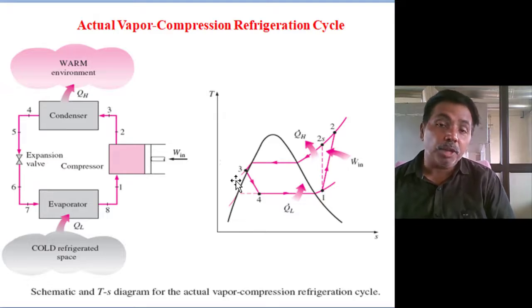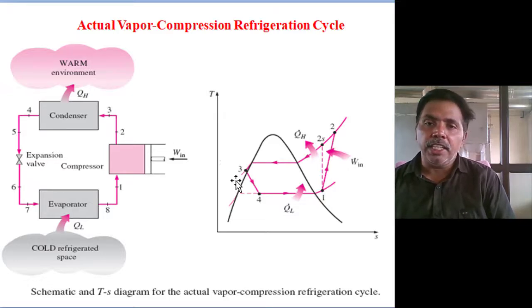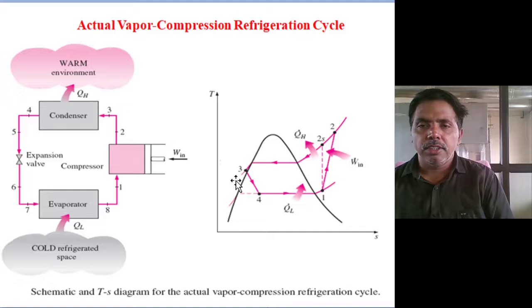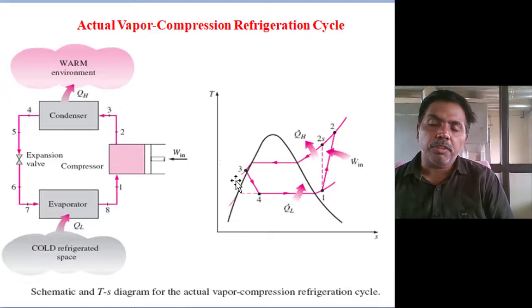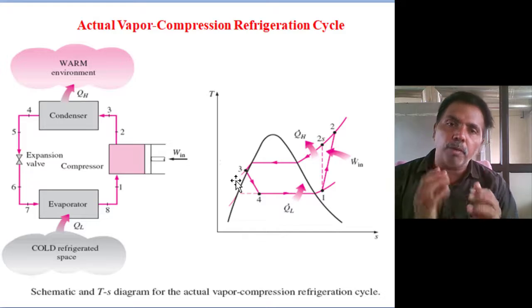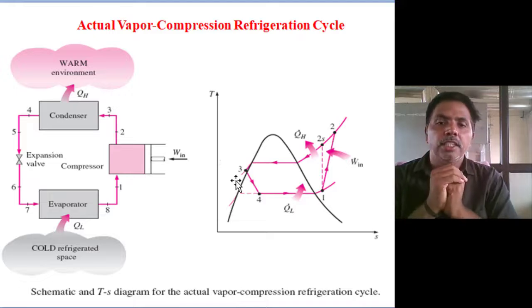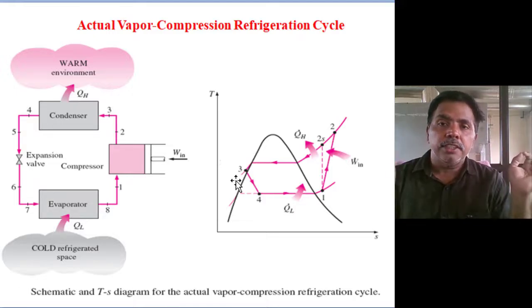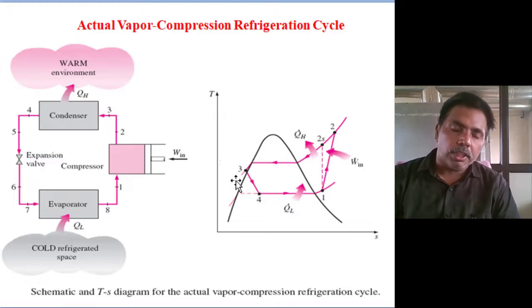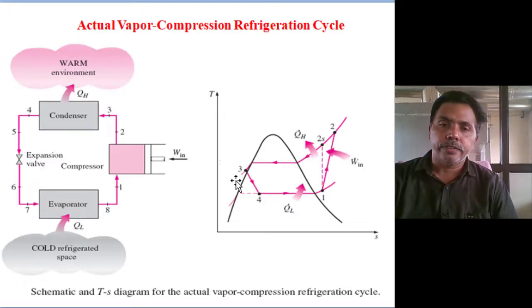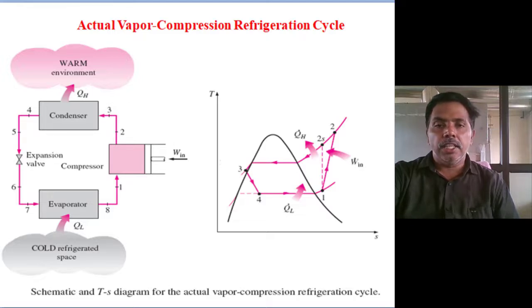In any engineering design, a common word is factor of safety. Ideally, when calculating the factor of safety, we take 1.2, 1.8, 1 and something, some value we give. What does that mean? It means that in a real case, more loads will come into the picture. At that condition also, the condenser has to perform, has to reject the heat, for effective cooling in the defined, targeted area. Okay, this is the real, actual vapor compression refrigeration cycle.